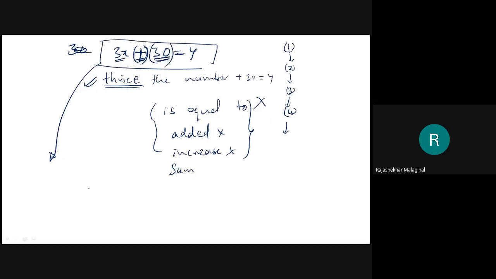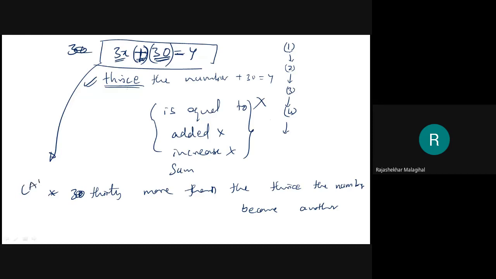I'll tell you: 30 more than the thrice the number becomes another number. See, this question becomes a CAT or MAT exam question. 30 more than the thrice the number becomes another number. And this you can call a PGCET level. This you can call somewhat 12th standard. This you can call 10th standard. This you can call 7th standard.